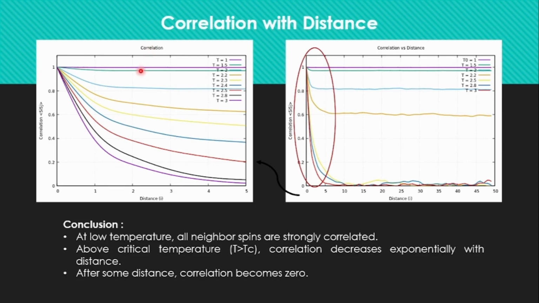So from this we can conclude that this correlation length, that means the length up to which the spins are correlated with our reference spin approximately, also decreases with temperature, and at critical temperature it has a peak which indicates the phase transition from one phase to another. That means at low temperature, below critical temperature, it has the ordered state, and above critical temperature it has the disordered state. So that is why at T equals Tc the correlation length has a peak, and that indicates the phase transition.